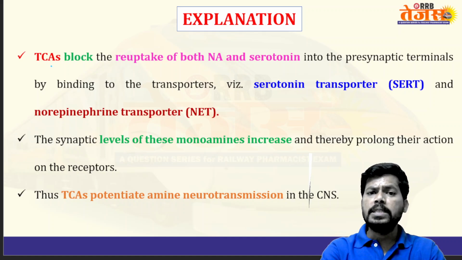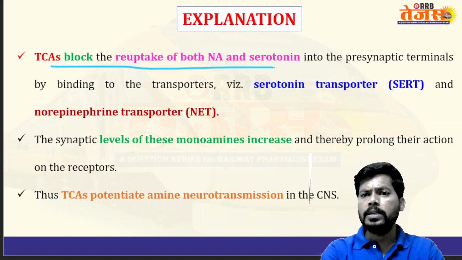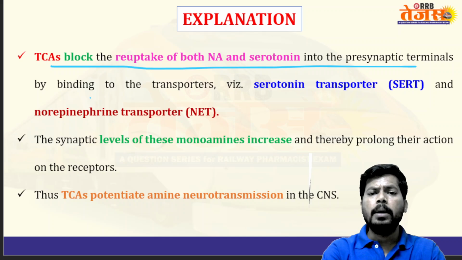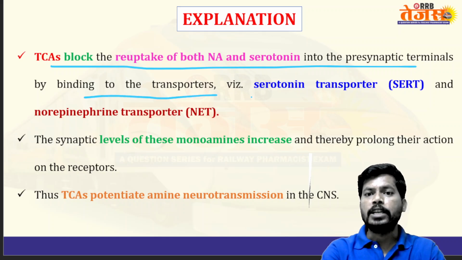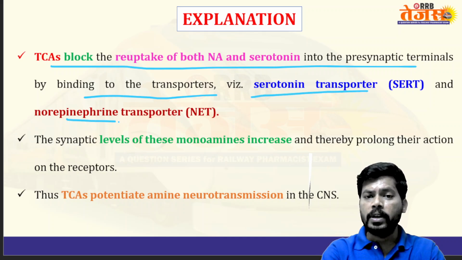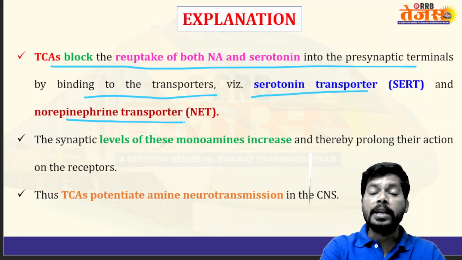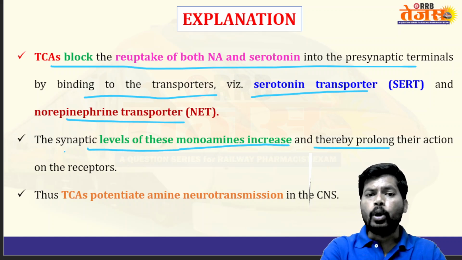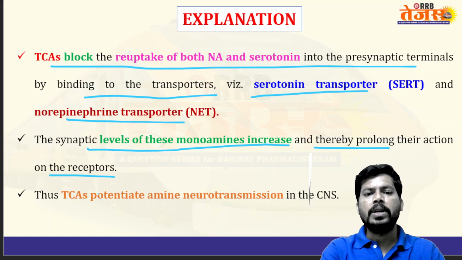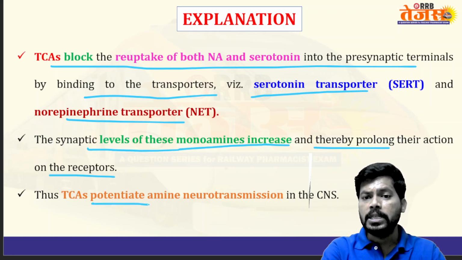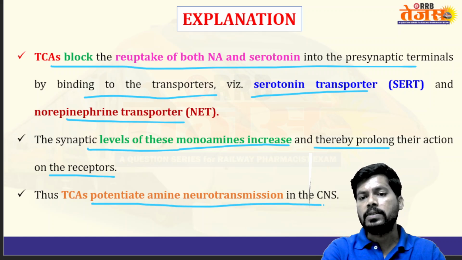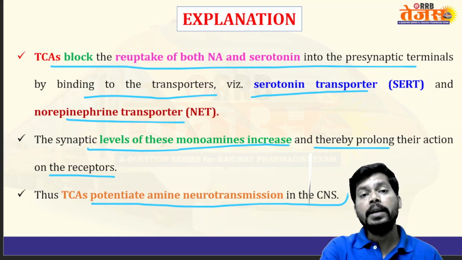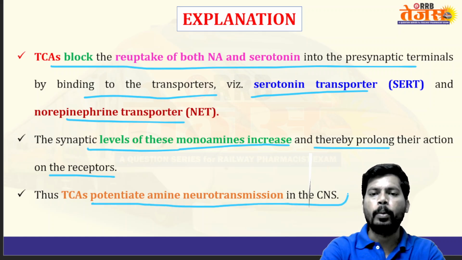So TCAs block reuptake of both noradrenaline and serotonin into presynaptic terminals by binding to transporters, especially inhibiting the serotonin transporter and norepinephrine transporter. The synaptic levels of these monoamines increase, thereby prolonging their action on the receptors. The tricyclic antidepressants potentiate amine neurotransmission in the central nervous system. Amine means noradrenaline, serotonin, as well as dopamine.